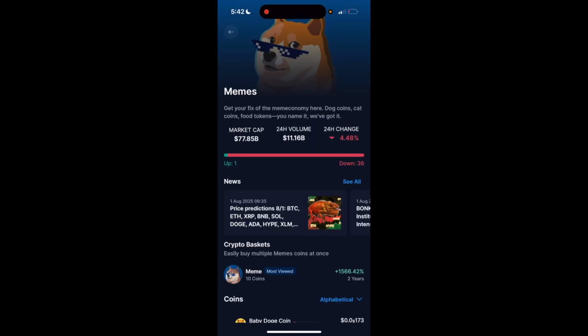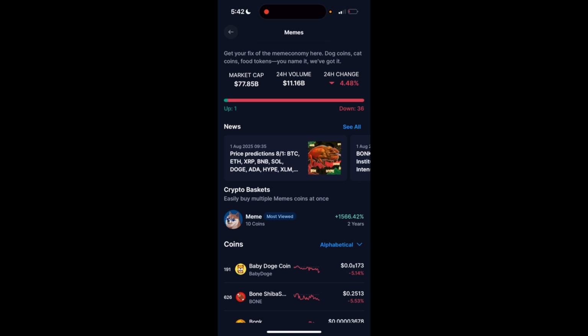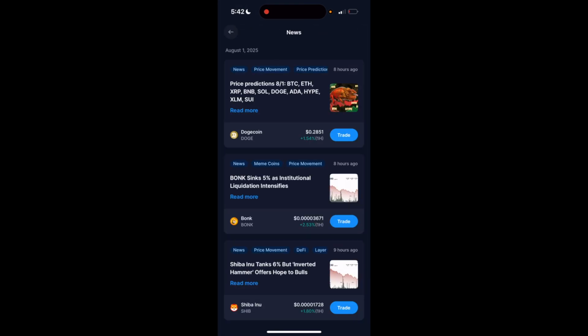Now once you're on the meme coin page, I want you to scroll down to where it says news and go ahead and press on see all. And now once you're here, you can go ahead and check the latest news regarding different meme coins. And then you can go ahead and read this as well as trade it if you want.